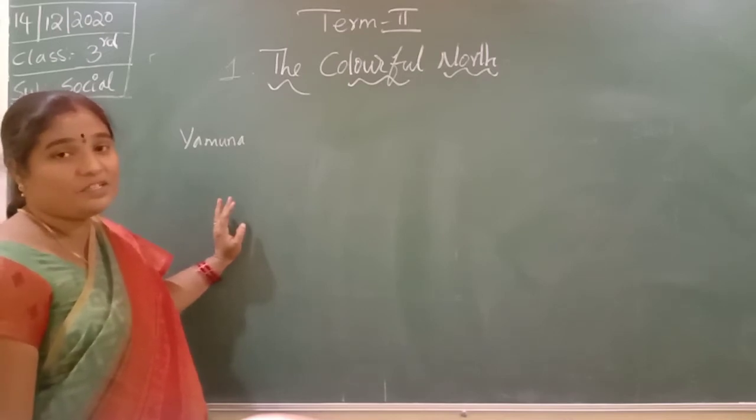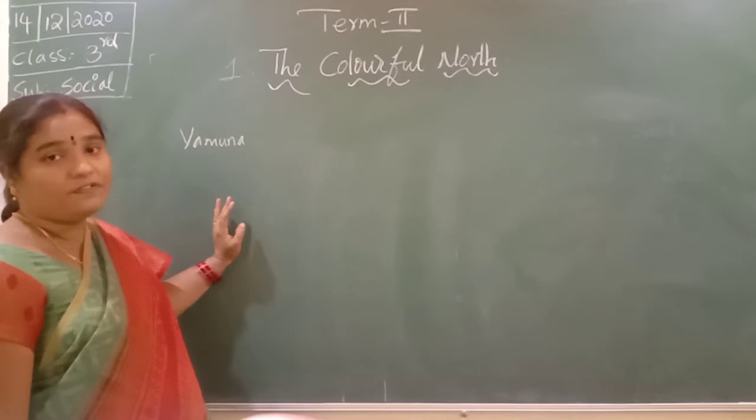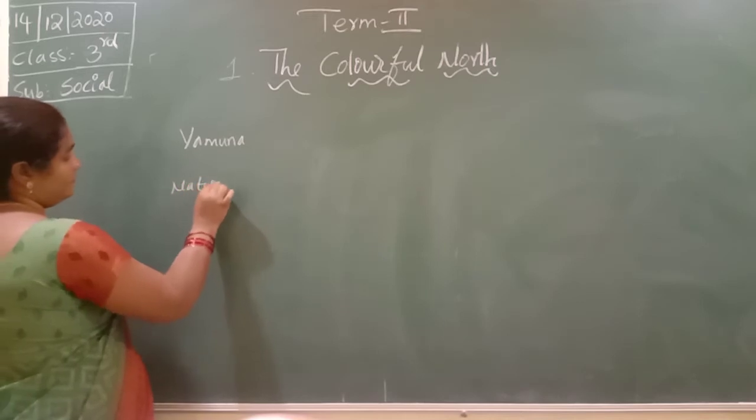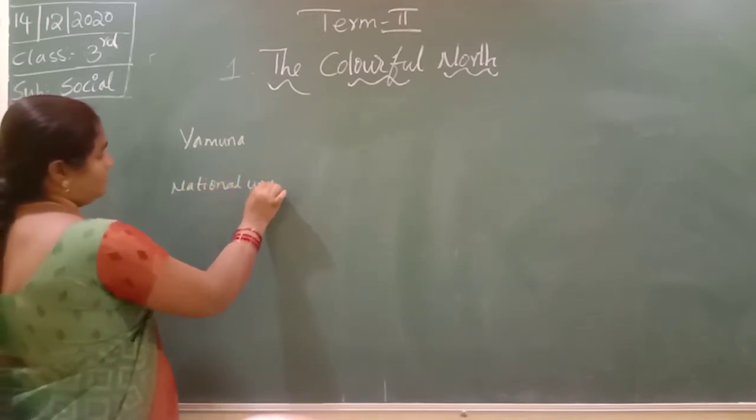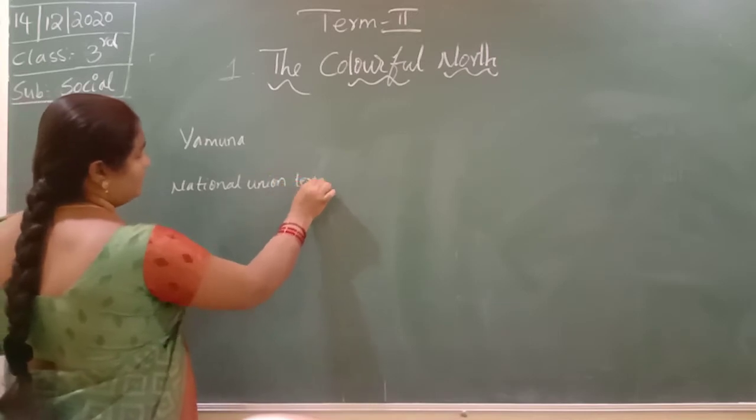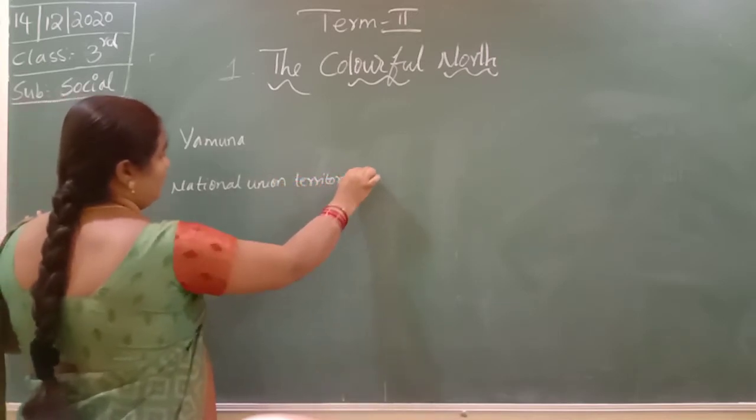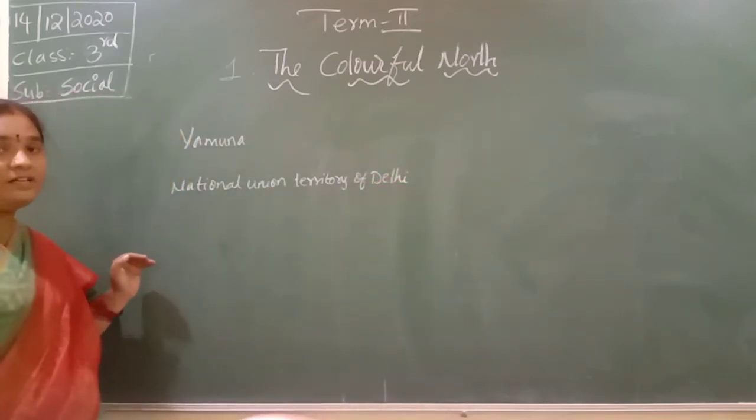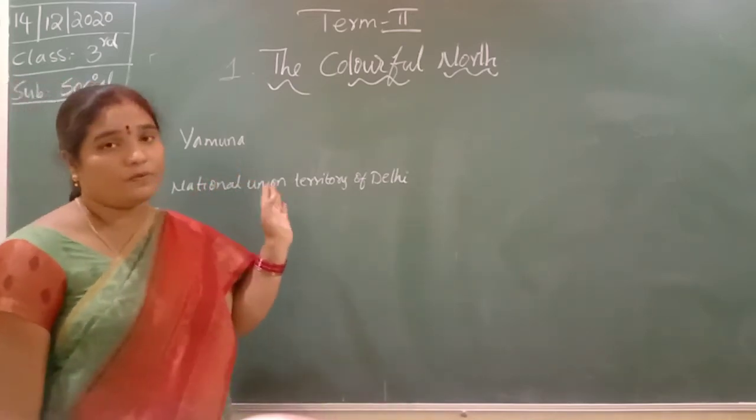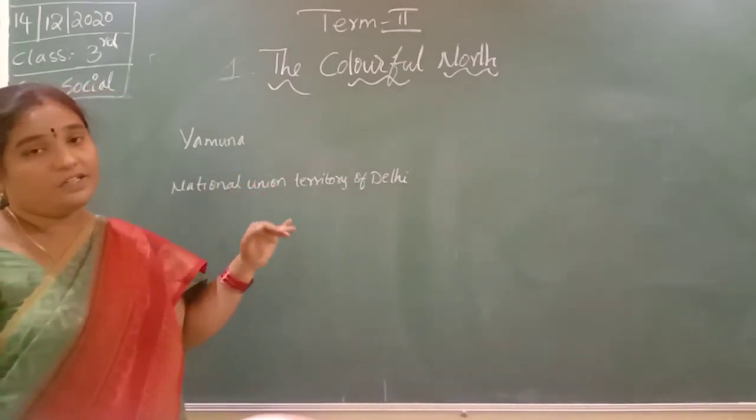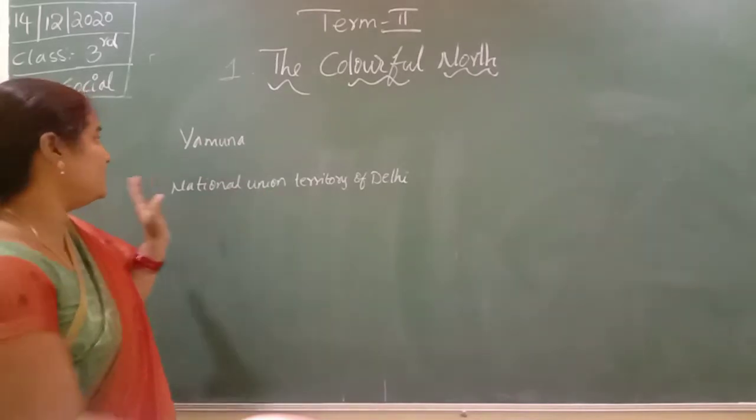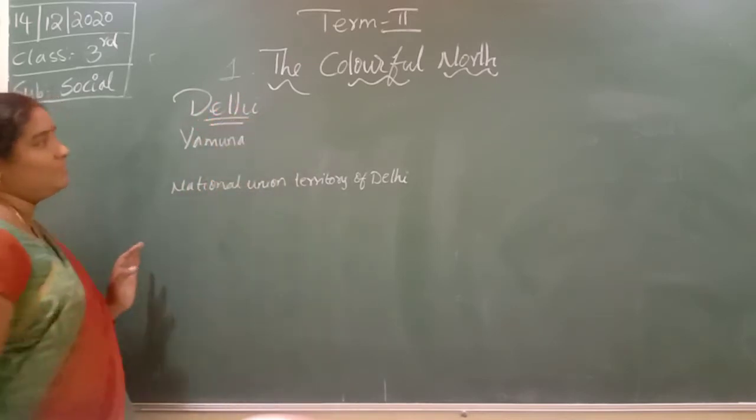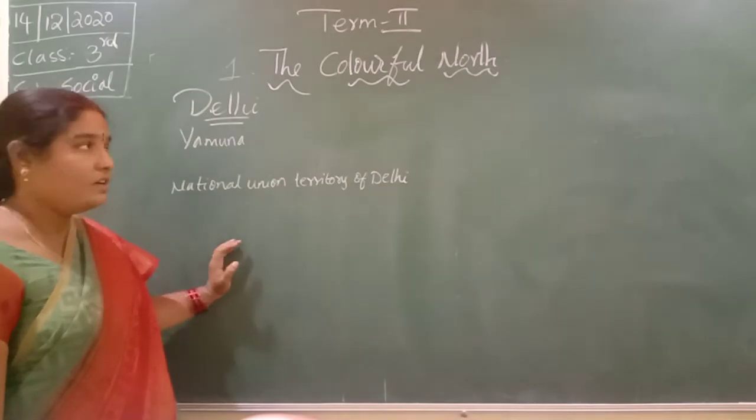Officially, Delhi is known as the National Union Territory of Delhi. It is a Union Territory. Delhi is located on the bank of the river Yamuna. Officially it is known as the National Union Territory. Delhi is one of the big cities in the north.